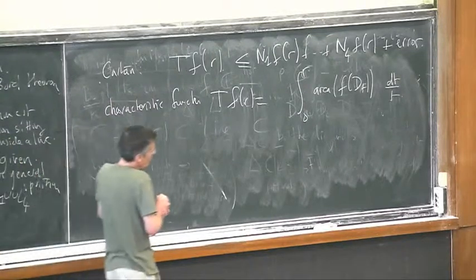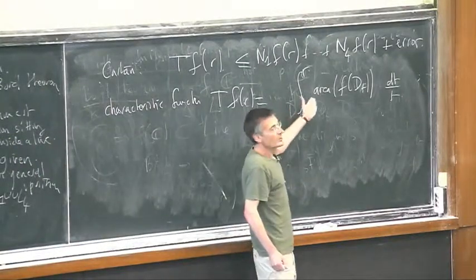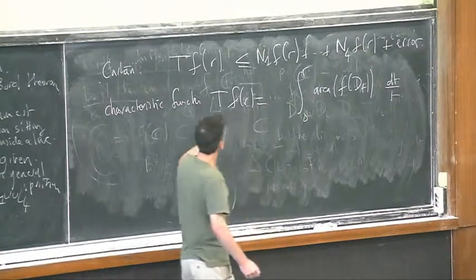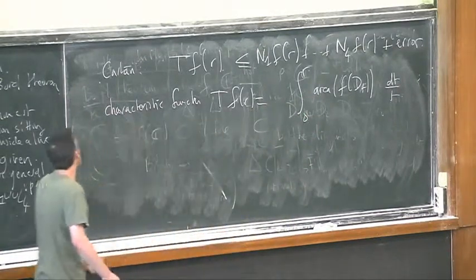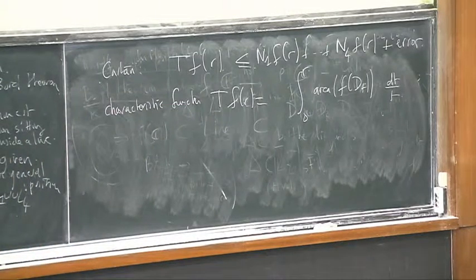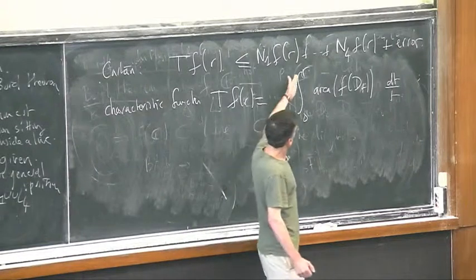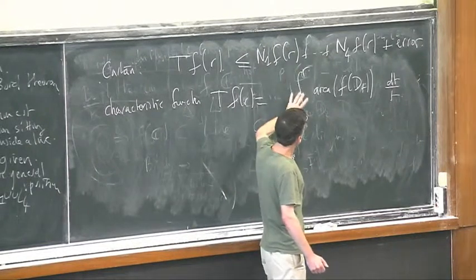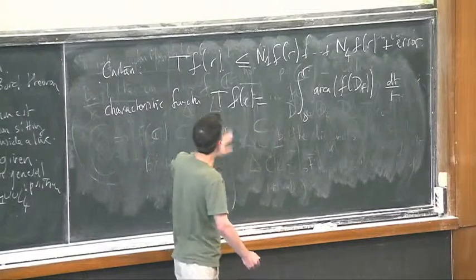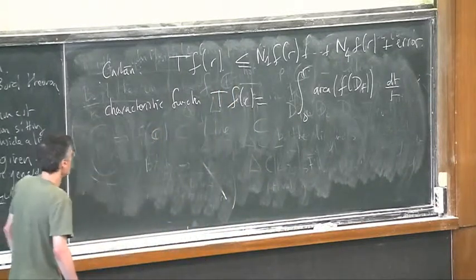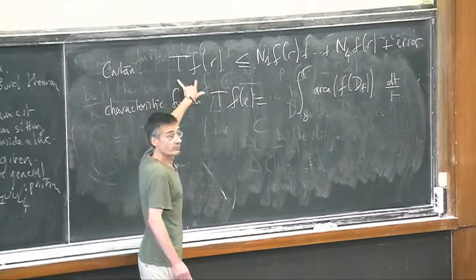The choice of this quantity to understand the growth of f goes back to Nevanlinna. It's a very clever way. If you don't put this integral, you won't get such a statement. So this is the characteristic function here.